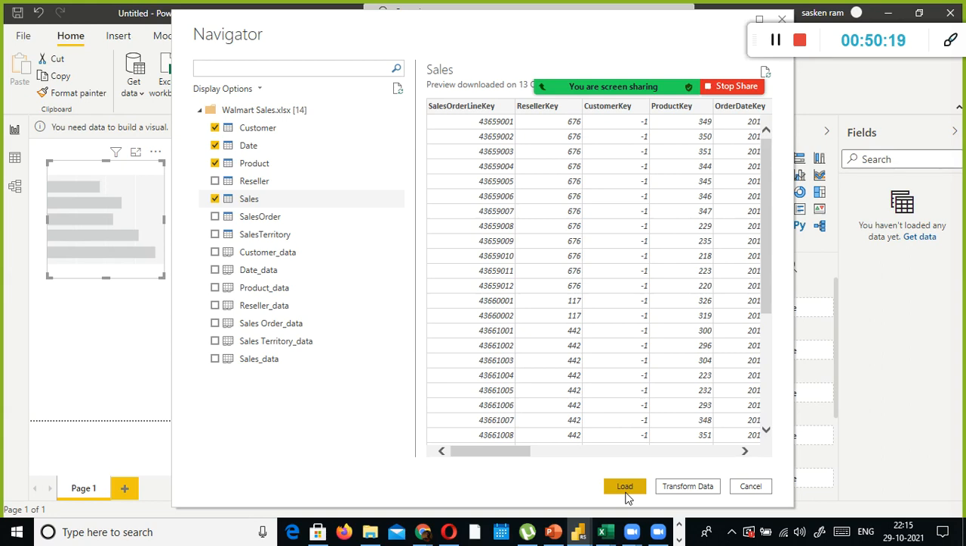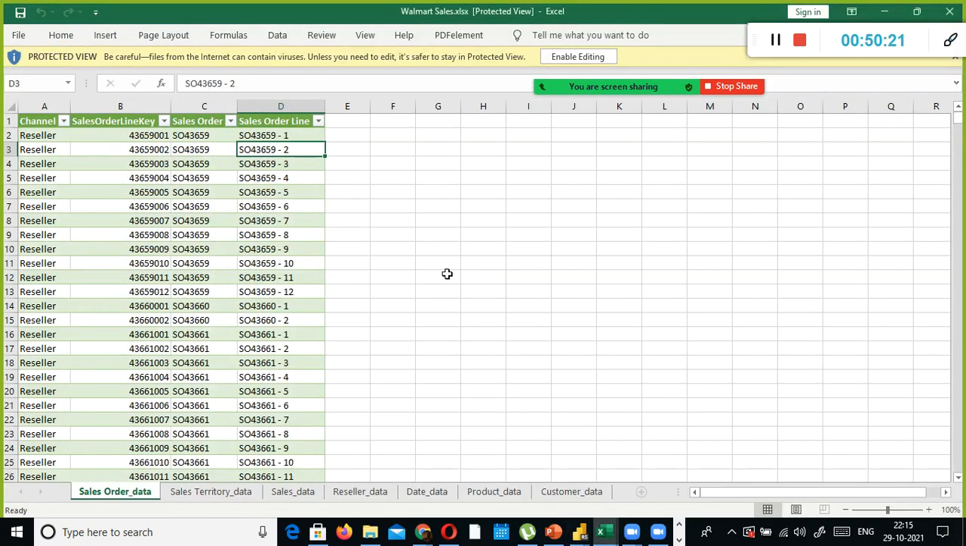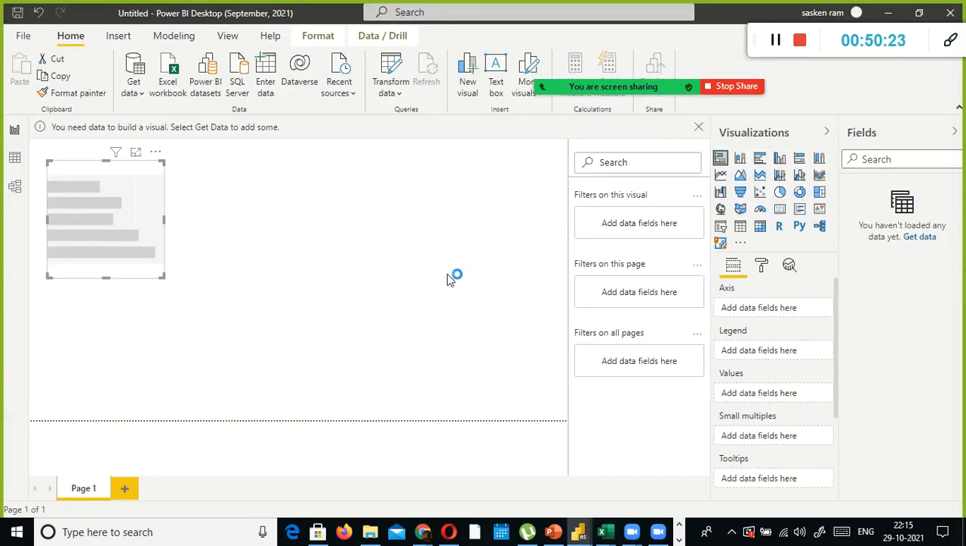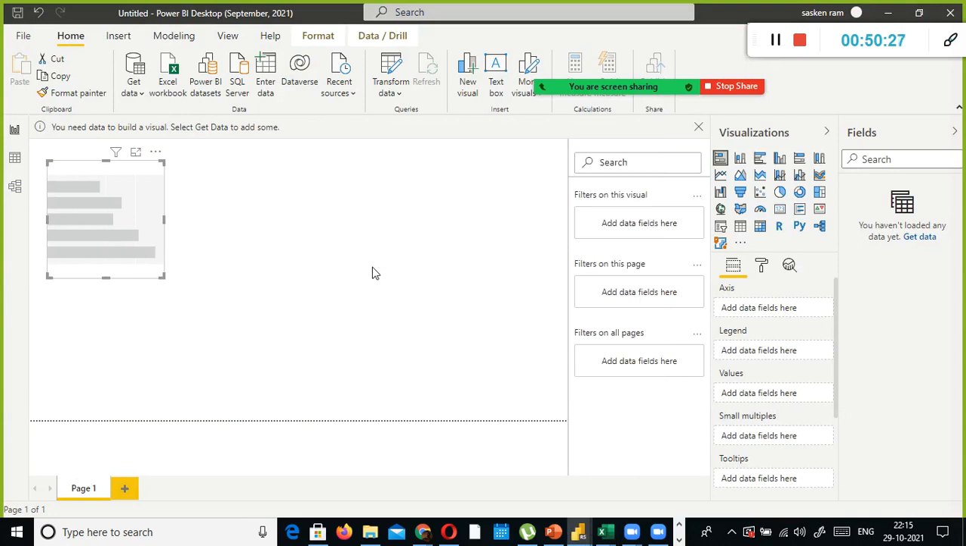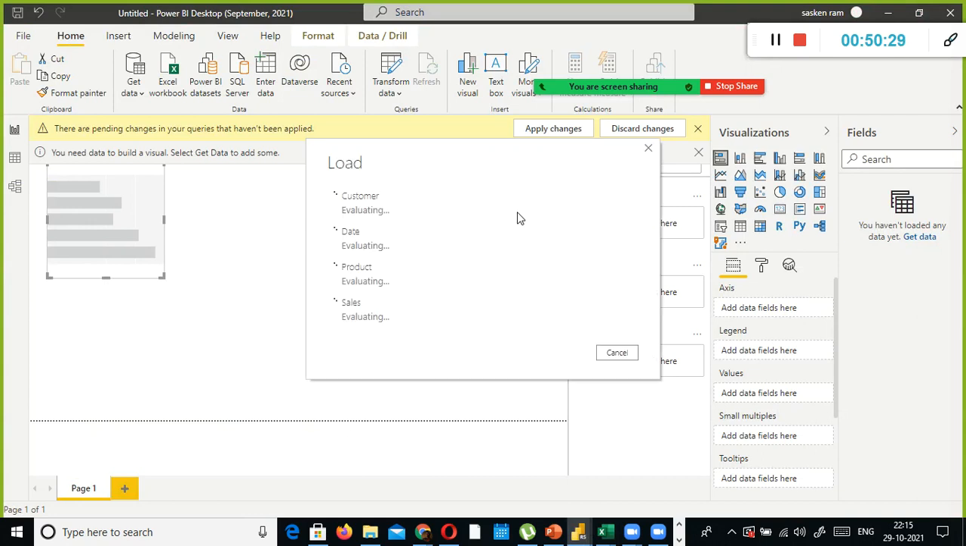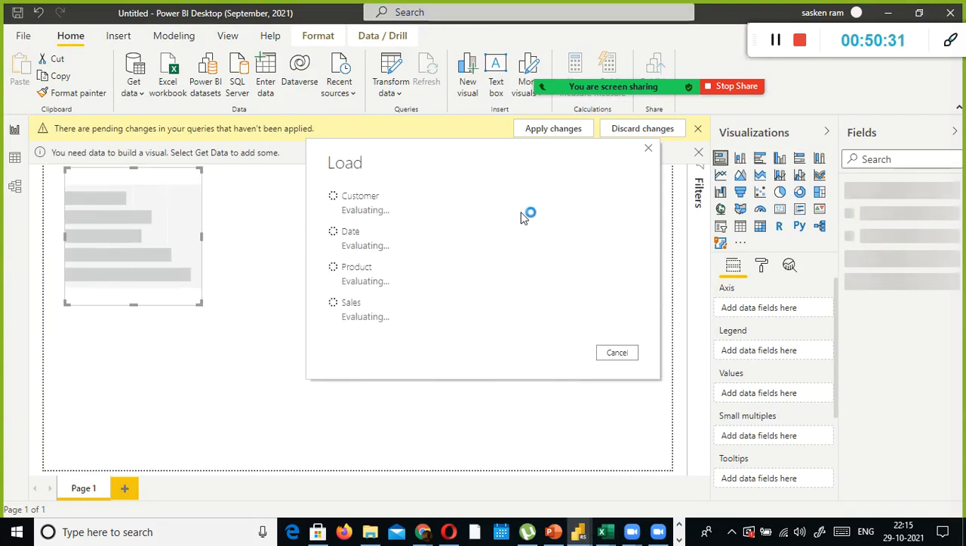I am going to select load now. I just click load now. It will take some time. Look here, it is in process. Once the data gets loaded from those specific sheets, you can find those sheet names just beneath the fields pane.